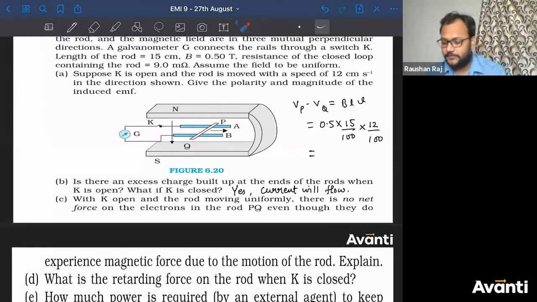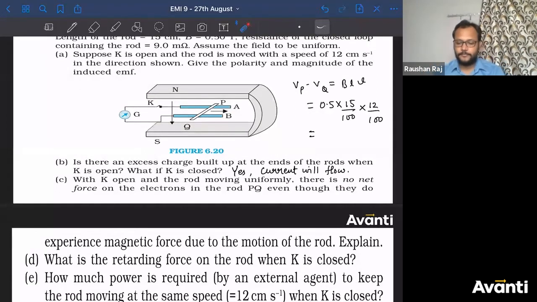All right. Third one. Tell me guys, what is the answer for the third one? Is there an excess charge, with K open and rod moving uniformly? There is no net force on the electron in the rod PQ, even though they do experience magnetic force due to motion of the rod. Explain. So what is the question? With K open, the rod is moving uniformly, there is no net force on the electron, net force is 0 in the rod PQ, even though they do experience magnetic force due to motion of the rod. Explain.